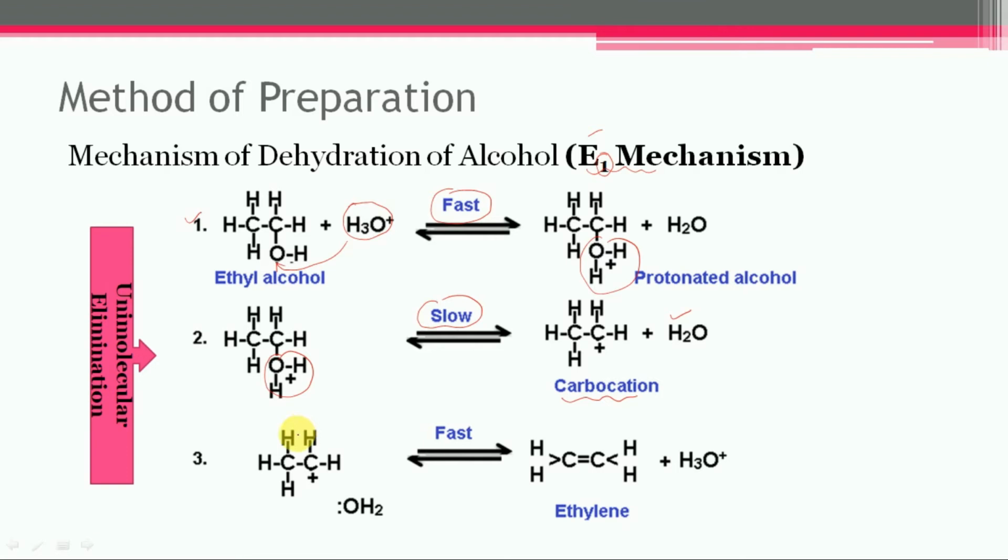Then step number 3: the carbocation loses 1 proton from the adjacent carbon which is next to the carbon carrying the positive charge, and the bond pair of carbon and hydrogen takes part in the pi bond formation. So finally ethylene will get formed. All 3 steps shown above involve reversible equilibrium.